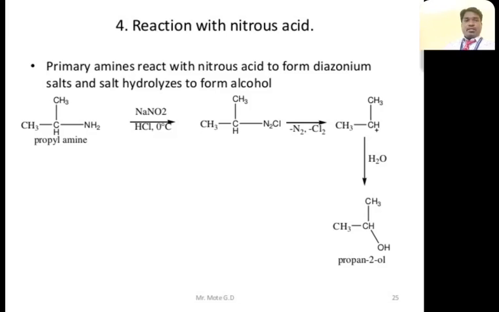Reaction with nitrous acid. Primary amines react with nitrous acid to form diazonium salt, and salt hydrolysis forms alcohol. For example, propylamine reacts with sodium nitrite and HCl at low temperature, and we can get diazonium salt. Then with the removal of nitrogen and chloride and hydrolysis with water, we can finally get propan-2-ol.